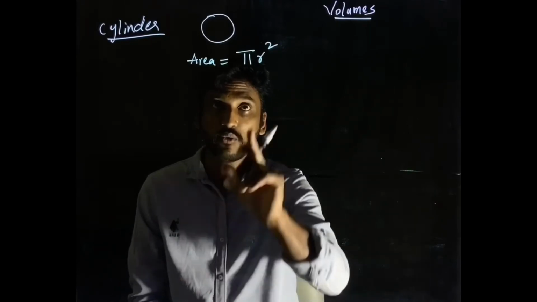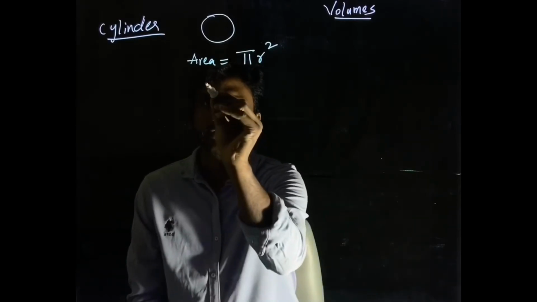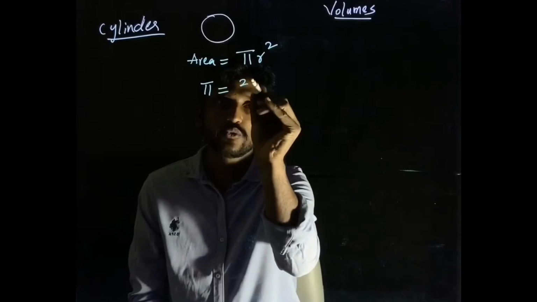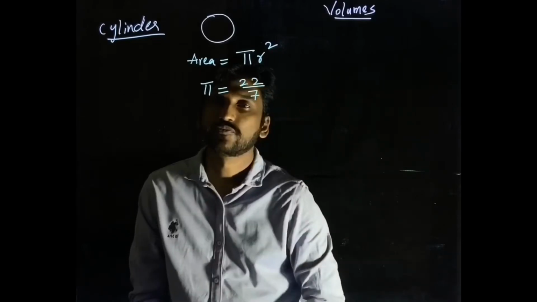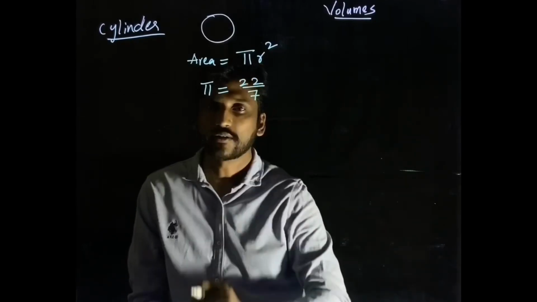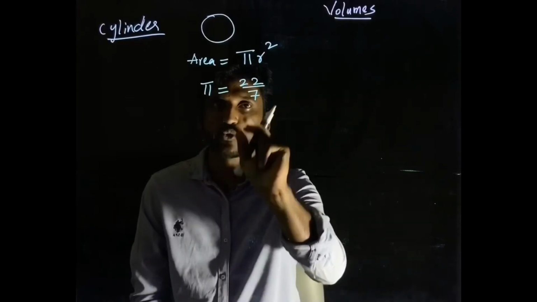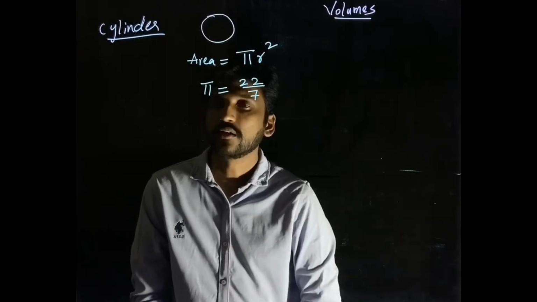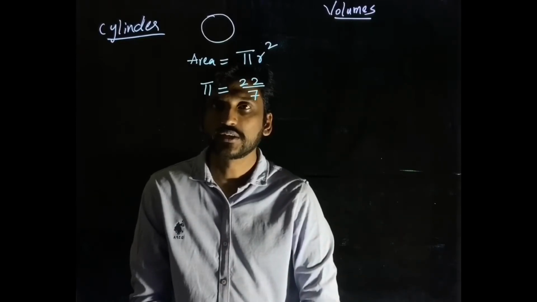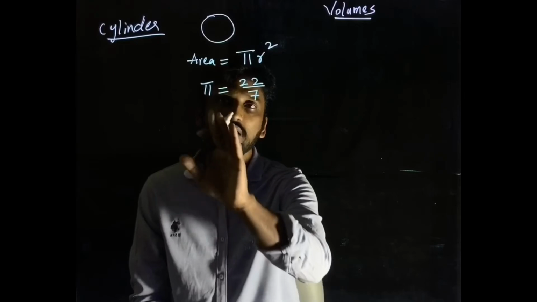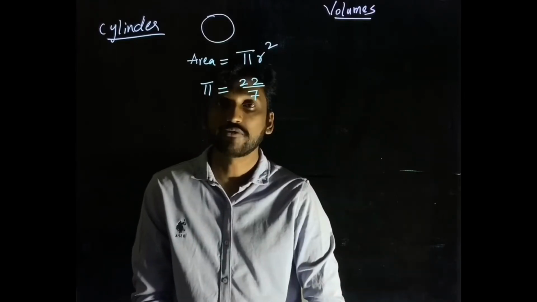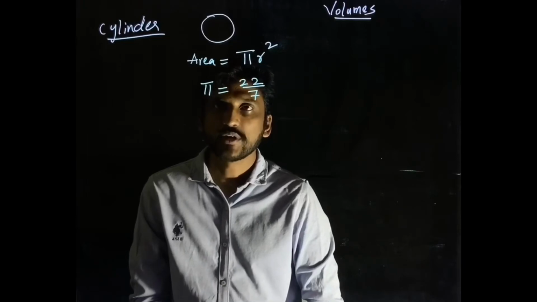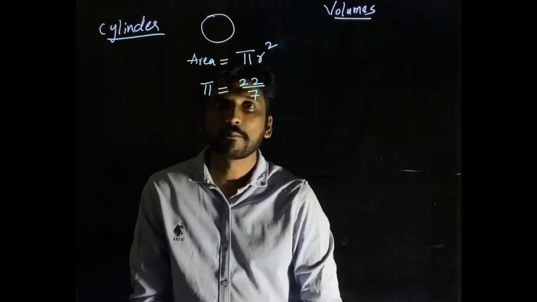Again, you get it. What is pi, right? I'll mention that also. The value of pi is 22/7, right? You can use this value in your calculations. The value of pi is 22/7. I will definitely make another video, or I'll also give the link in the description about what the value of pi is, which you have learned in your previous classes. Done? So pi equals 22/7 and area of a circle is given by pi r square.